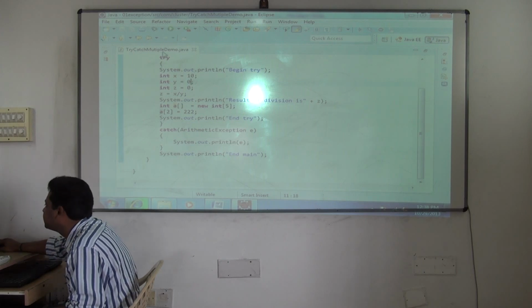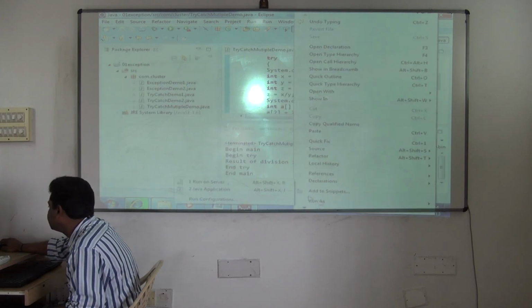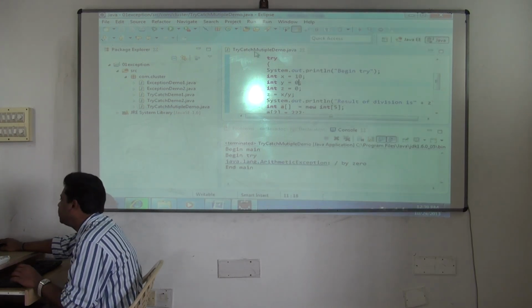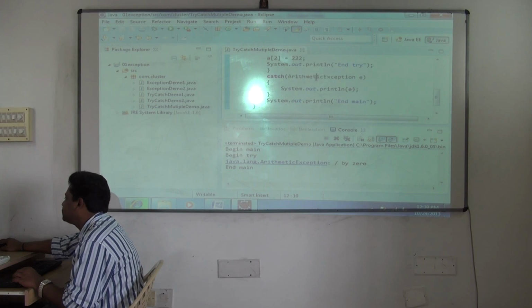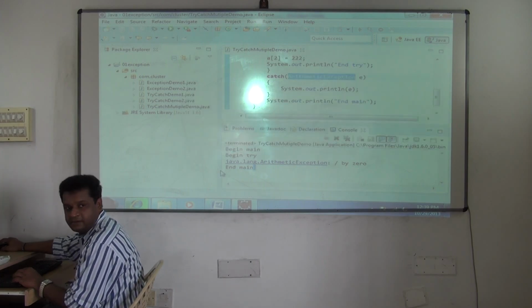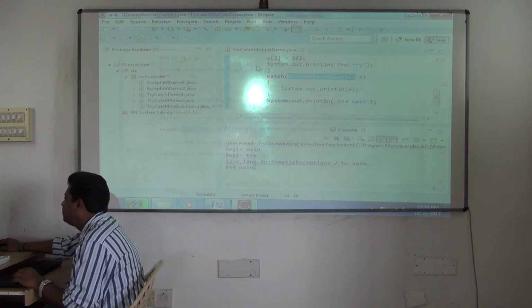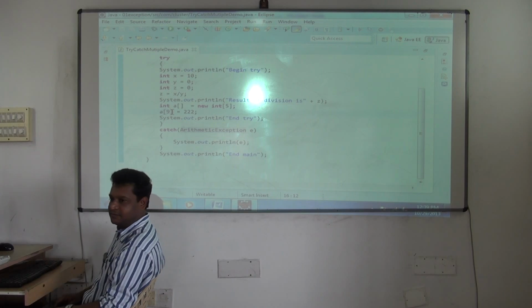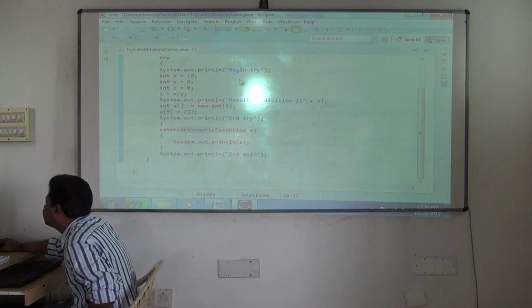See this. You're catching it. Understood? And it is caught where? In the catch block. In the corresponding catch block, it will be caught. It prints, and it prints what? End main. But if the array index out of bound exception occurs, are you ready for it? No. So let's see the flow now. Very interesting flow.